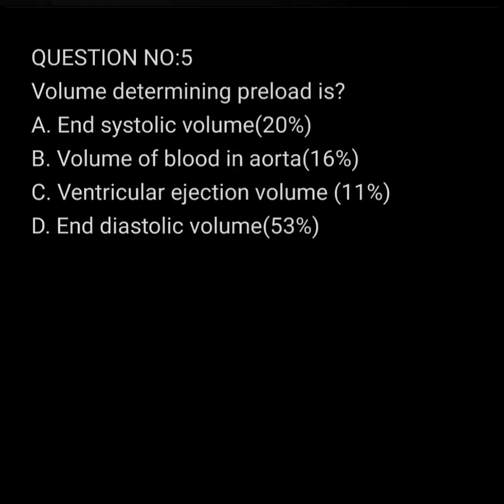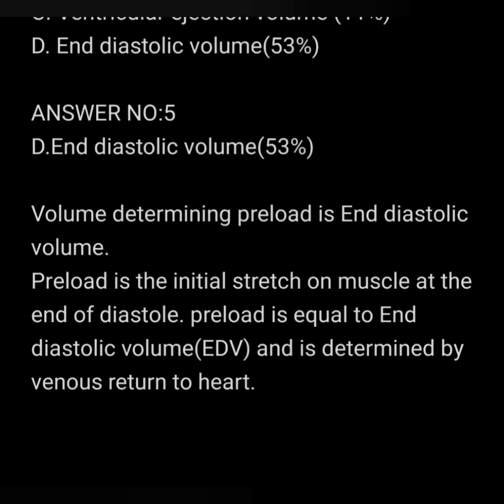Volume determining preload is: end diastolic volume, end systolic volume, volume of blood in aorta, ventricular ejection volume. Preload is the initial stretch on the muscle at the end of diastole. Preload is equal to end diastolic volume and is determined by venous return to the heart. So option D is the answer.